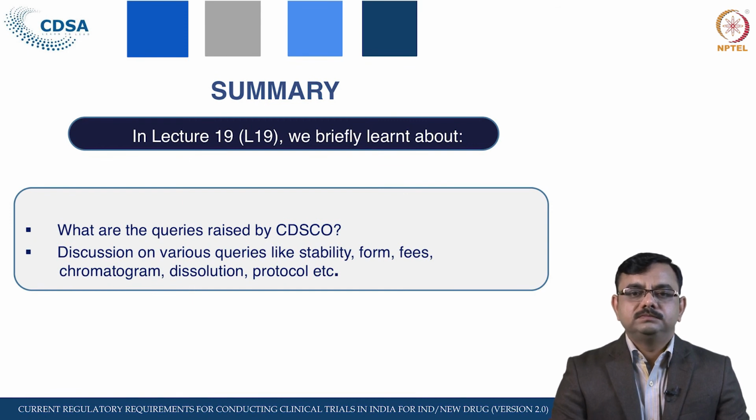Then we have seen whether approval is mandatory or not. Further, we have seen the different types of deficiencies observed by the CDSCO expert committee or by the officers of the CDSCO.